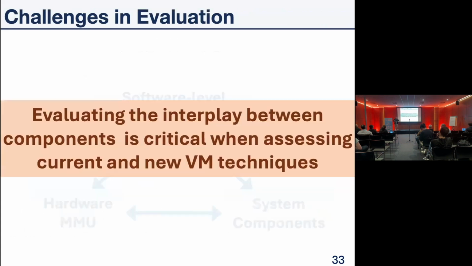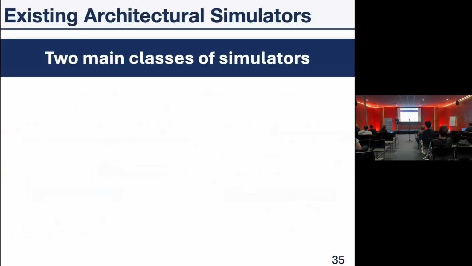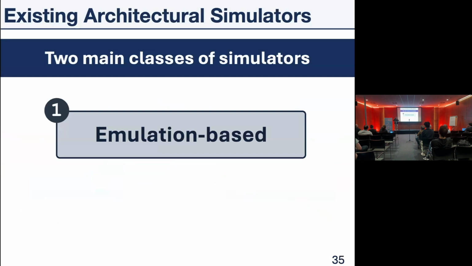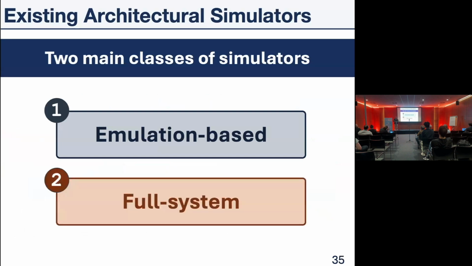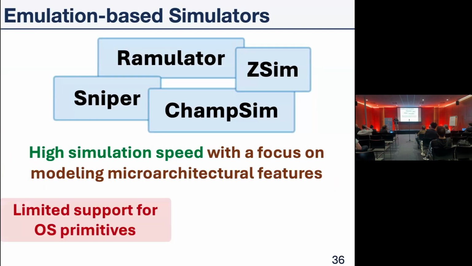So evaluating the interplay between the components is critical when we want to assess current and new virtual memory techniques. And researchers have architectural simulators at their disposal to achieve this. So existing simulators are split into two classes, basically, emulation-based and full system-based. In emulation-based simulators like Ramulator, Sniper, ChampSim, and ZSim, we have very high simulation speed where we focus on a small subset of microarchitectural features.